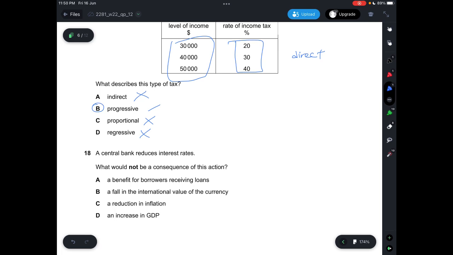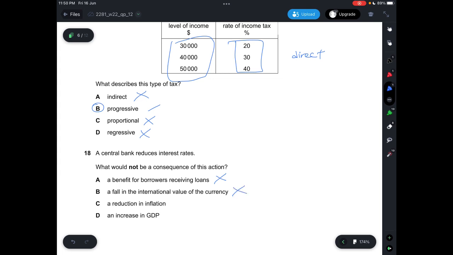Question 18, the central bank reduces interest rates, and what will not be a consequence of this action? So if you reduce interest rates, people who receive a loan will be much better off because they will have to repay with lower interest rates. So A is the correct consequence. B says a fall in the international value of the currency, which is correct because the AD curve shifts to the right, resulting in an increase in price level.